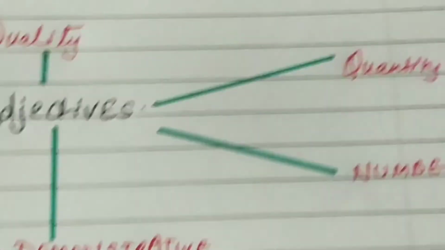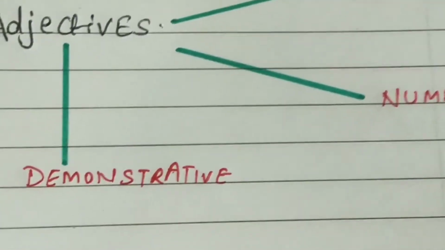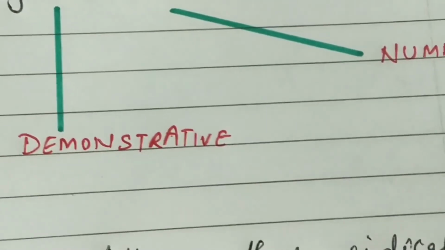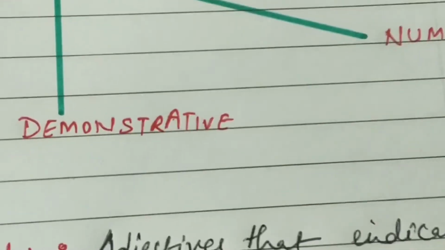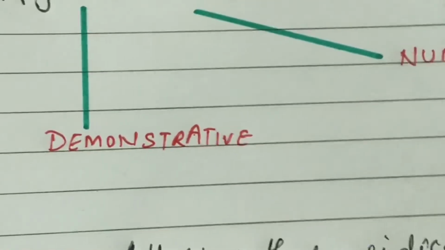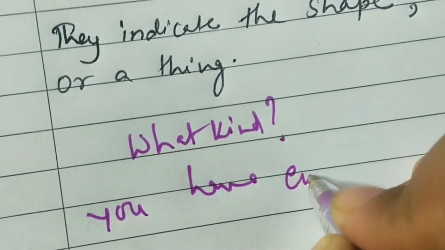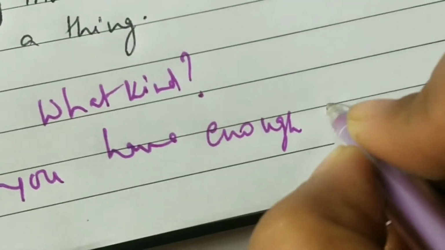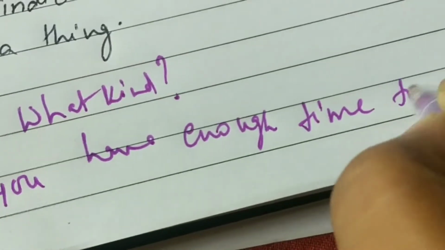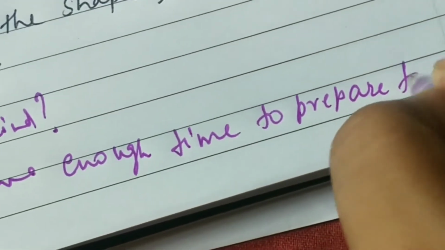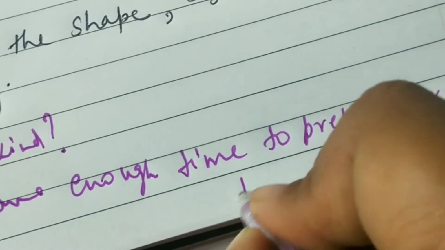Now see the second one, adjectives of quantity. Adjectives of quantity are the measuring words that modify the noun, like: you have enough time to prepare for the test.